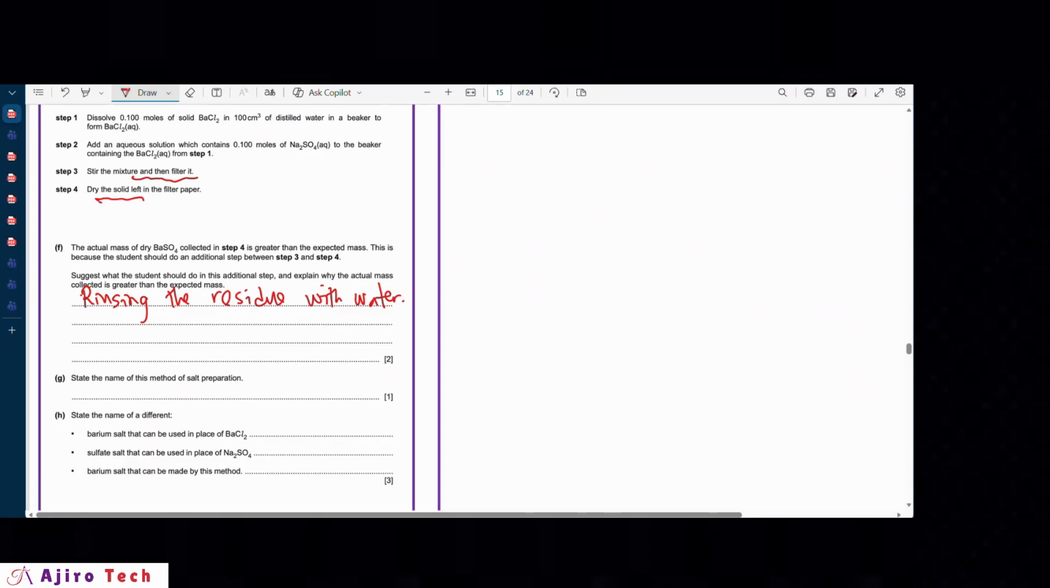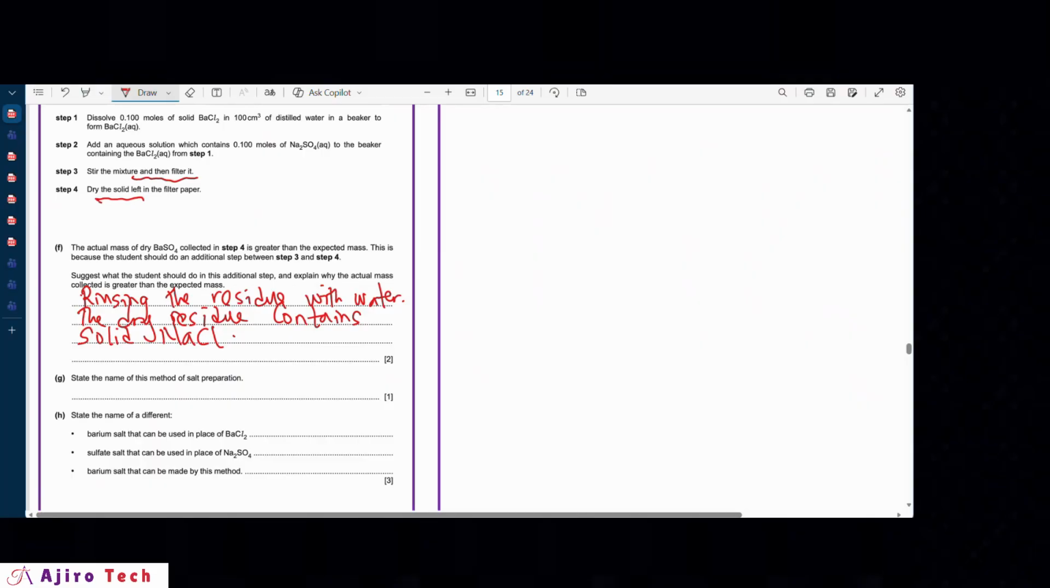Now, why is the actual mass greater than the expected mass? Simply because the dry residue contains solid sodium chloride. There are still some traces of sodium chloride in the dry residue. That is why the mass is higher than expected. So that means the process still has the impurities of solid sodium chloride.